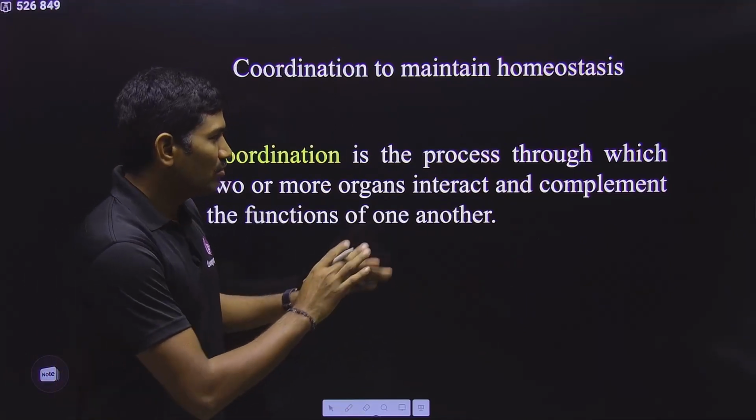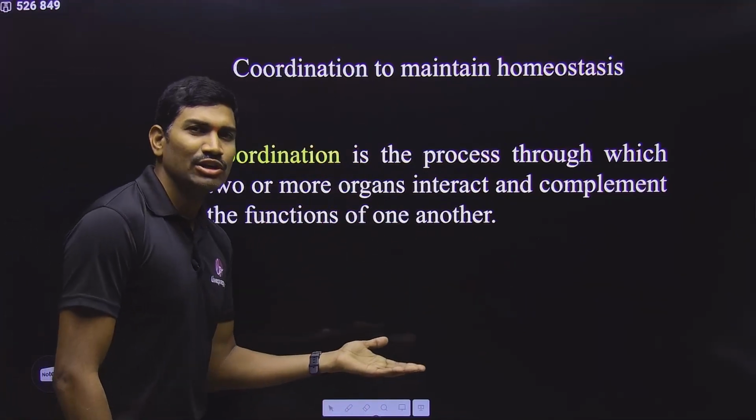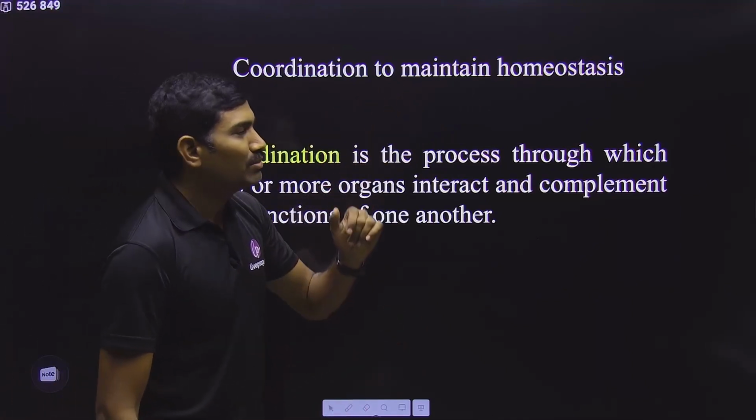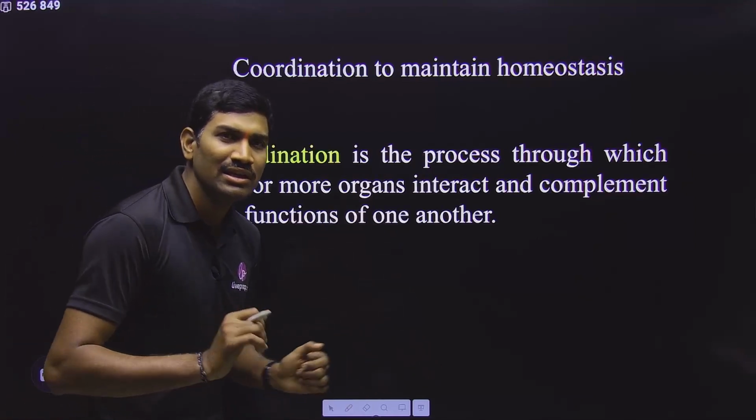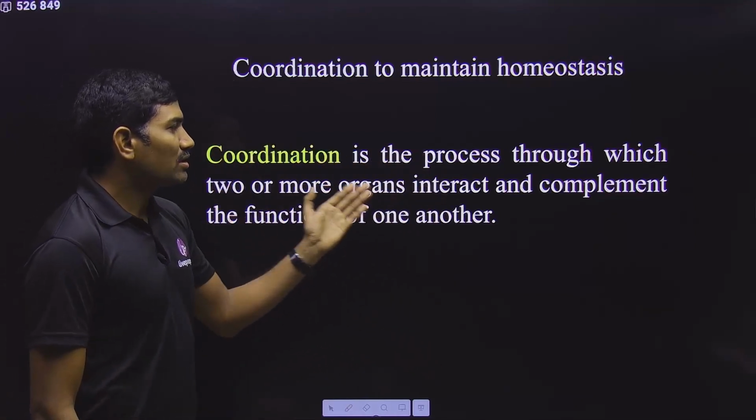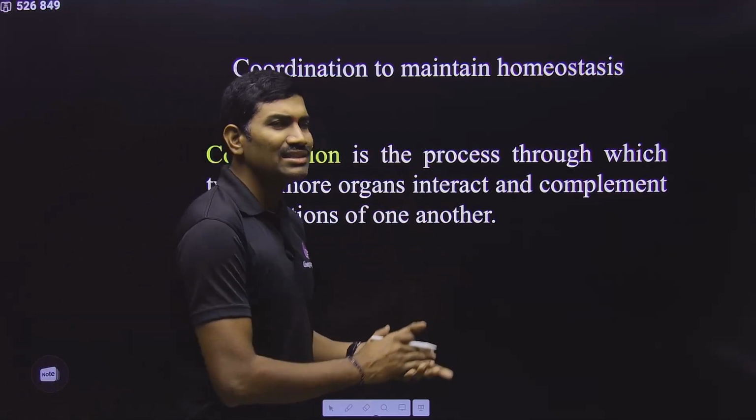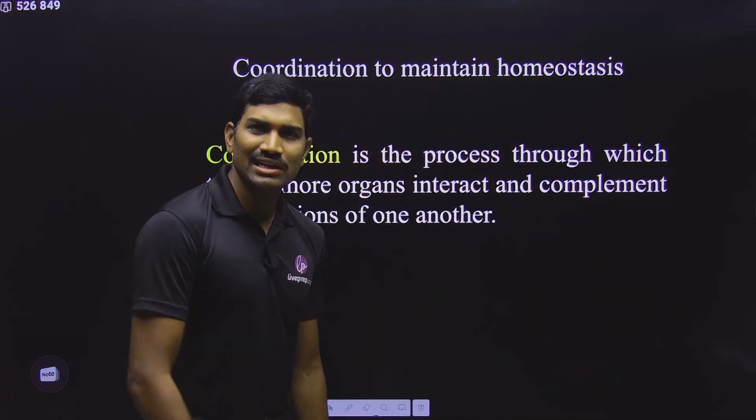Okay, so now with this we will go on, but anyhow, this basic information we have already studied under the heading of neural control and coordination. Coordination is mainly for the maintenance of homeostasis. It is the normal functioning of the individual. Next one, coordination is the process through which two or more organs interact and complement the functions of one another. Yes, already these sentences we studied from neural control and coordination. There I have given the clear-cut explanation.